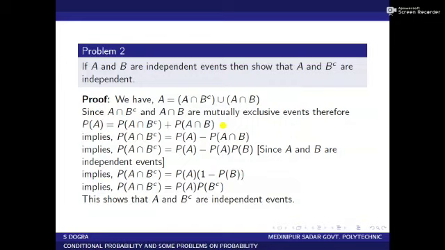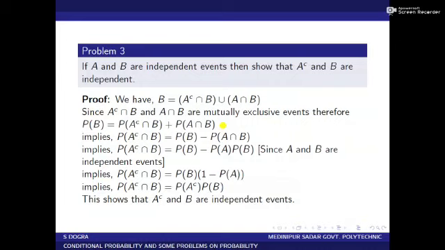Since A and B are independent events, therefore P of A intersection B can be written as P of A into P of B. So this is equal to P of A minus P of A into P of B. This can be written as P of A into 1 minus P of B, which is P of A into P of B complement. So on the left hand side there is P of A intersection B complement. So we have obtained P of A intersection B complement equal to P of A into P of B complement. This shows that A and B complement are independent events.